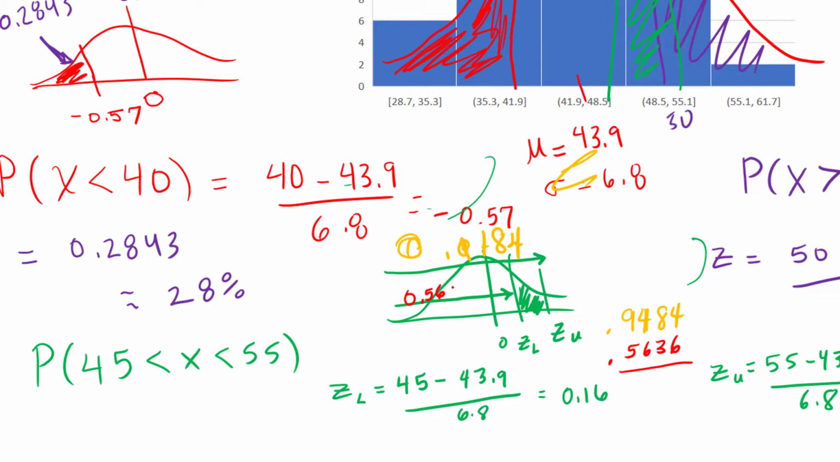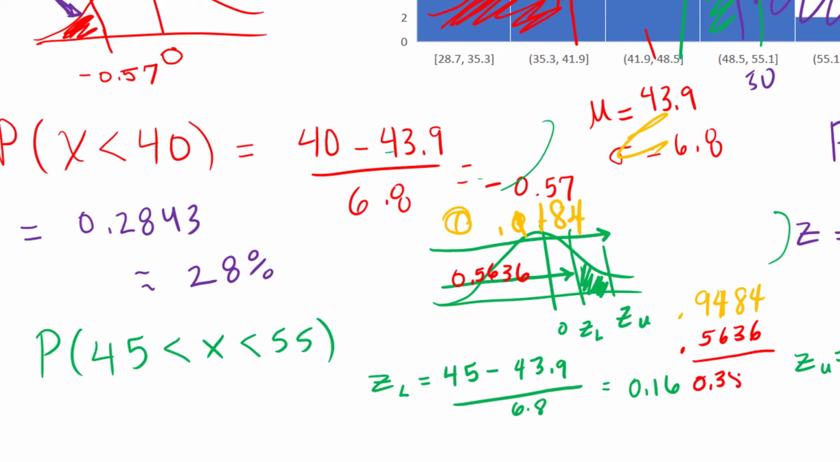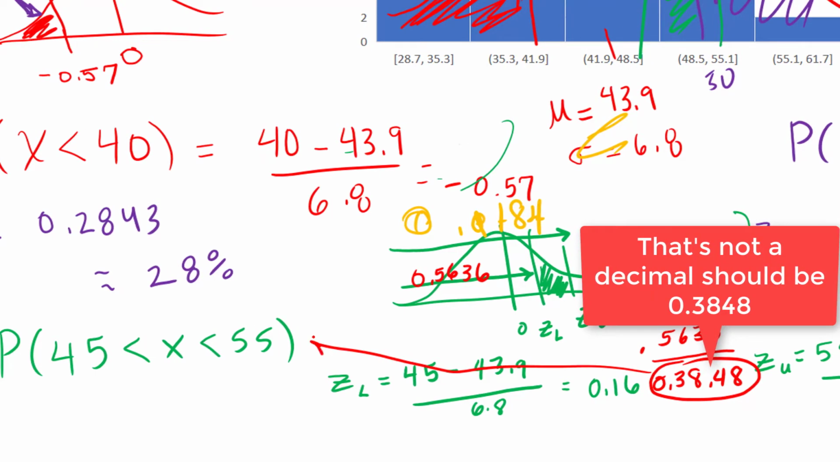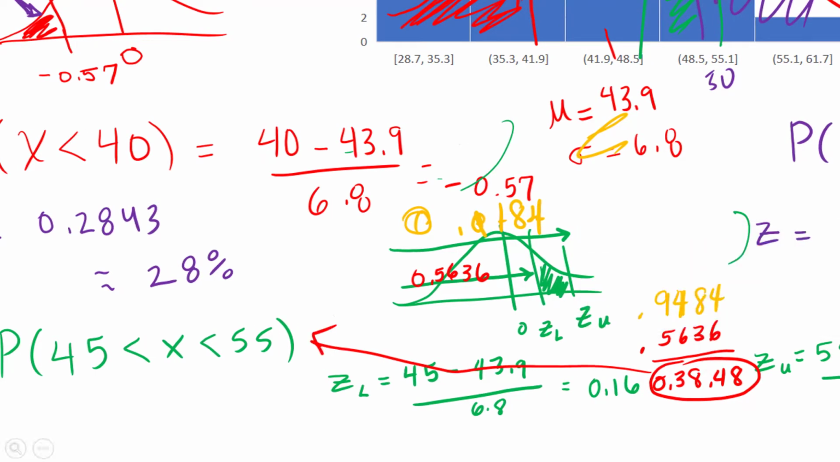And as I mentioned, to find the between, I take the upper area, 0.9484, and I subtract the lower area, 0.5636, and I get 0.3848. So about 38% of the students are taking between 45 and 55 minutes.